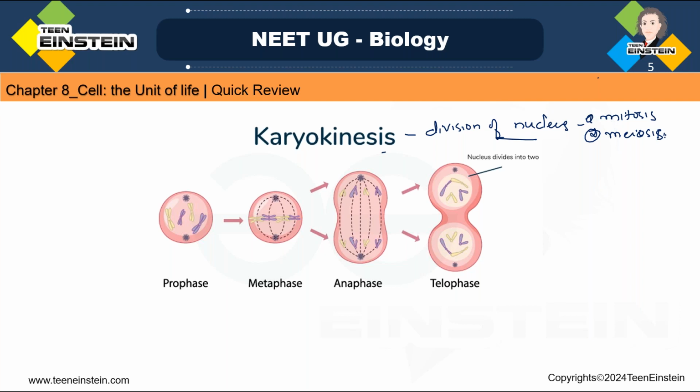So here, mitosis is divided into four phases. Which are the four phases? Prophase, metaphase, anaphase, and telophase. So these are the four stages or four phases of mitosis. Prophase, metaphase, anaphase, and telophase. And this prophase, we'll see one by one. What is prophase?